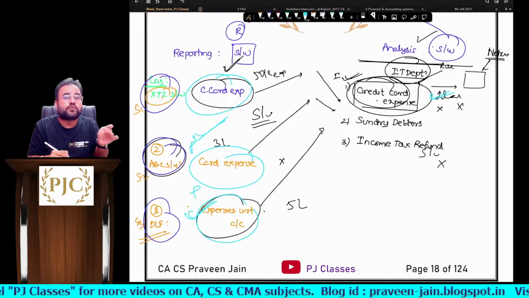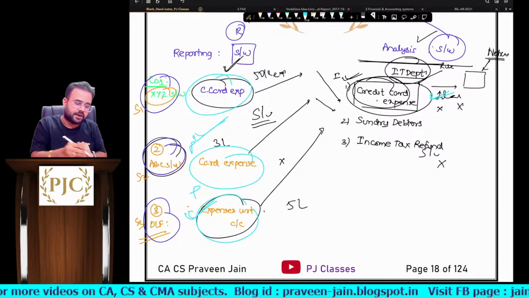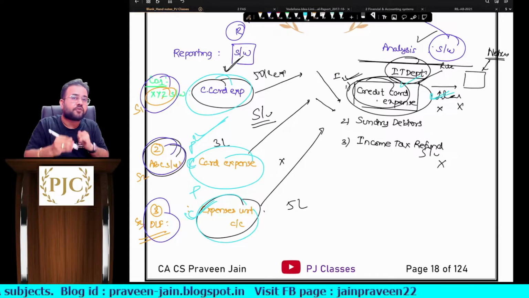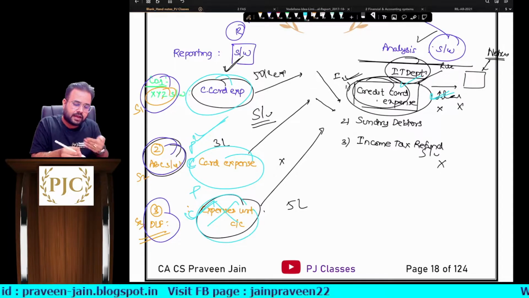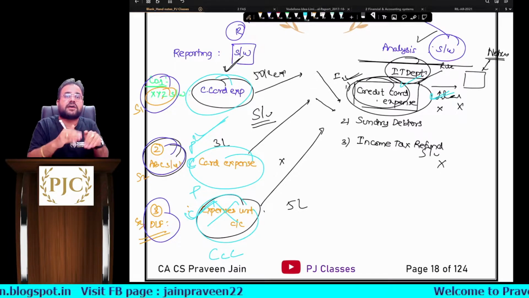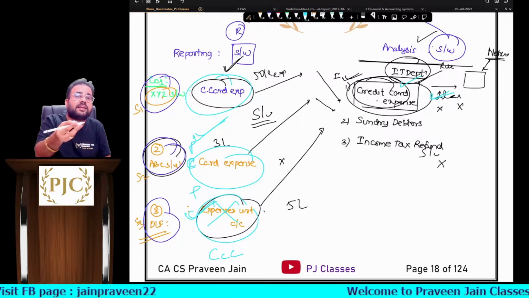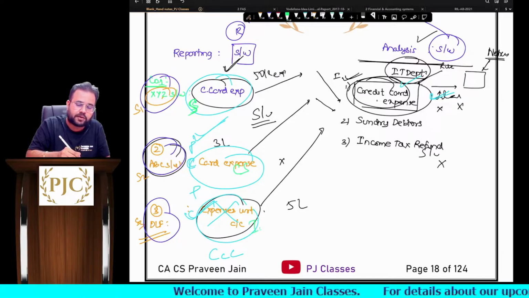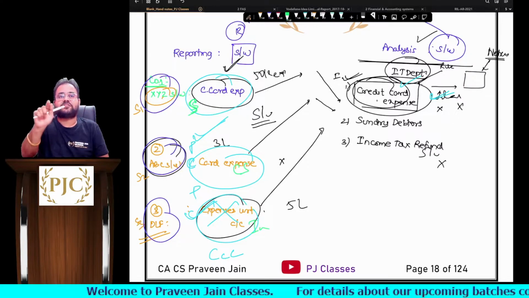Agreed. So you did not present things in a proper manner. If you would have presented it as a credit card expense, our software would have understood. If you had again written this as a credit card expense, our software would have understood. Similarly, some companies may write stock, some companies may write closing stock, some companies may write inventories dash finished goods.